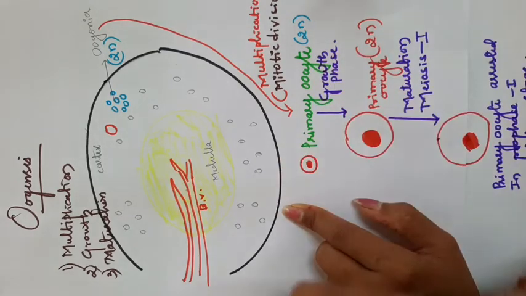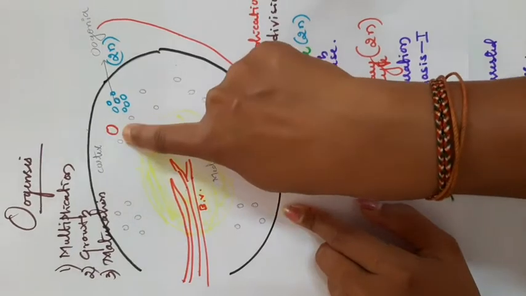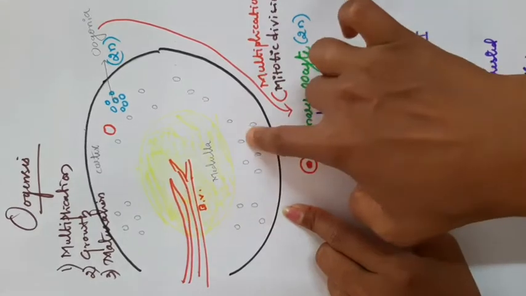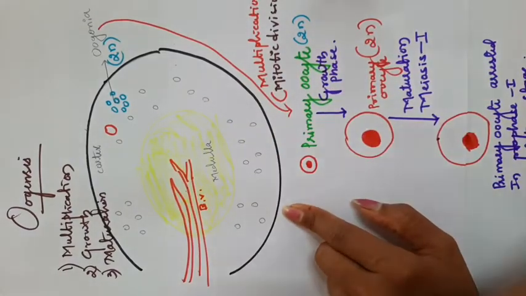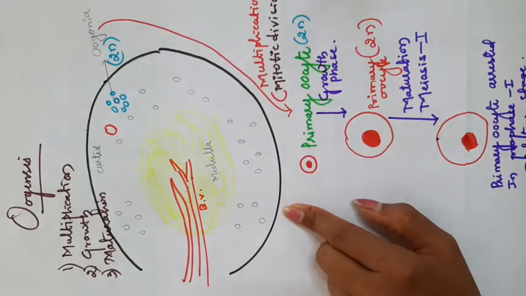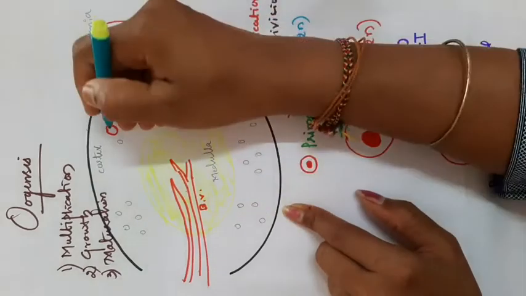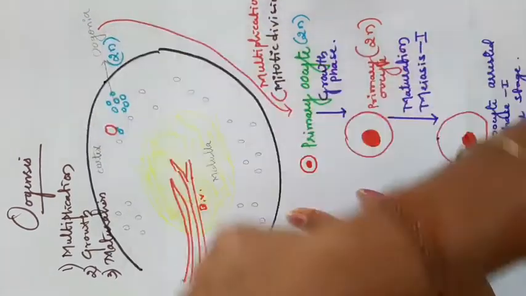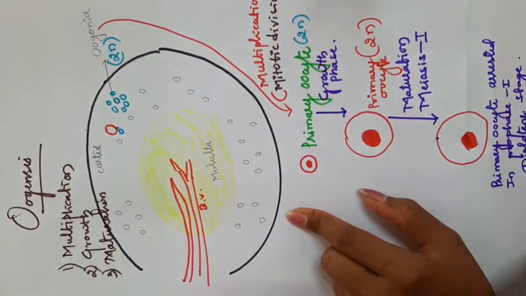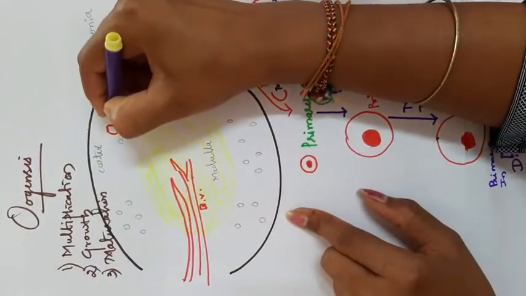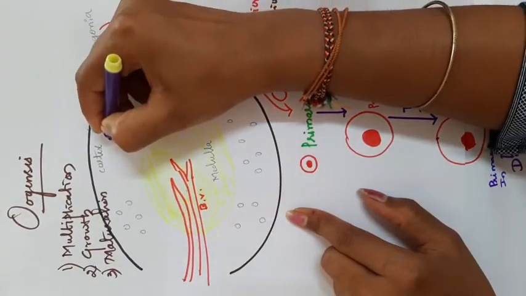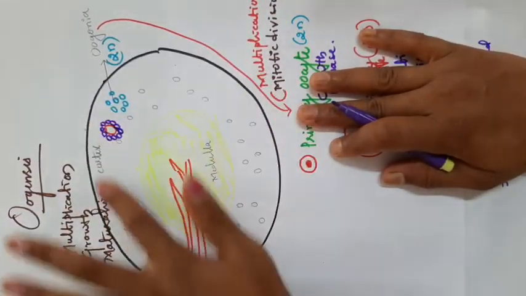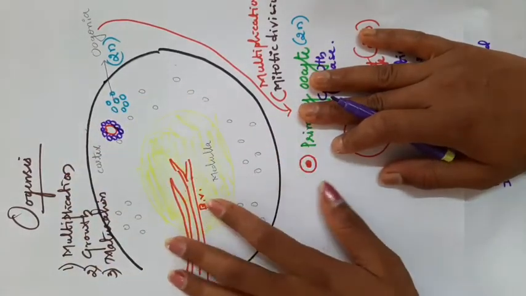Okay, when the oogonia undergoes mitosis, it is known as a primary oocyte. When the primary oocyte undergoes meiosis first, it is arrested, then it starts getting surrounded by, wait, I will change the color of the pen. It gets surrounded by the granulosa cells, the cells which are present beside the oogonia in the cortex.